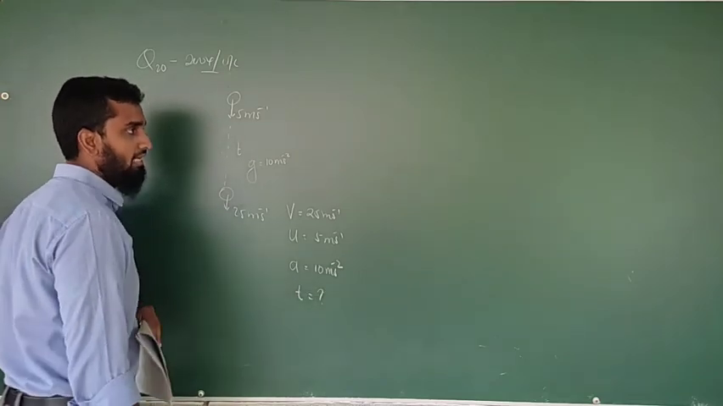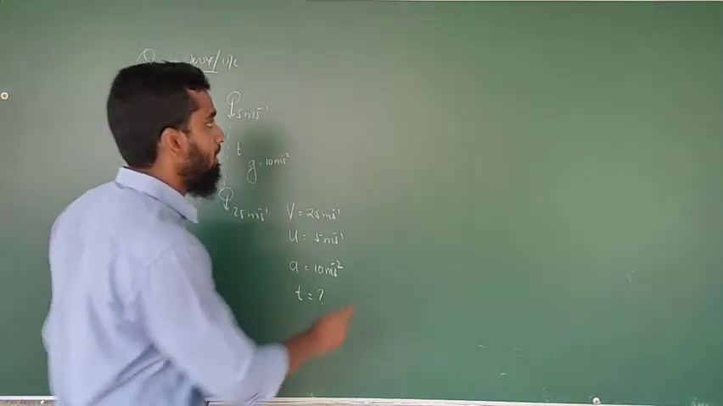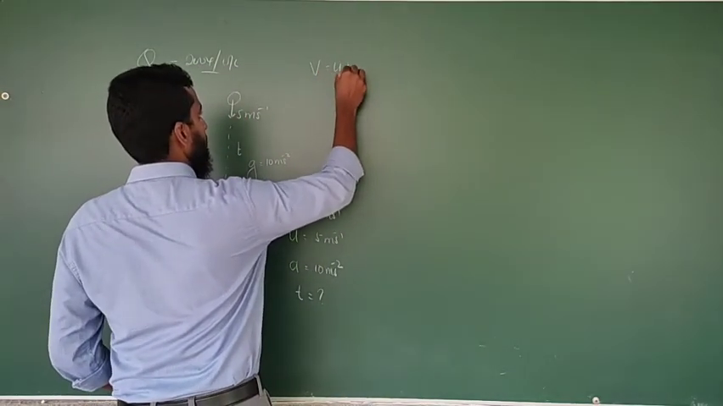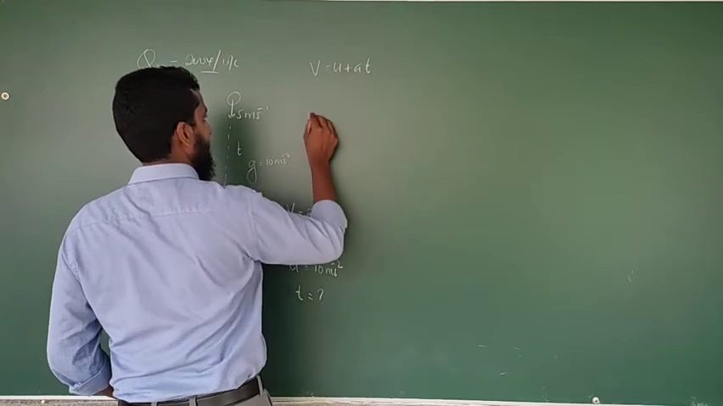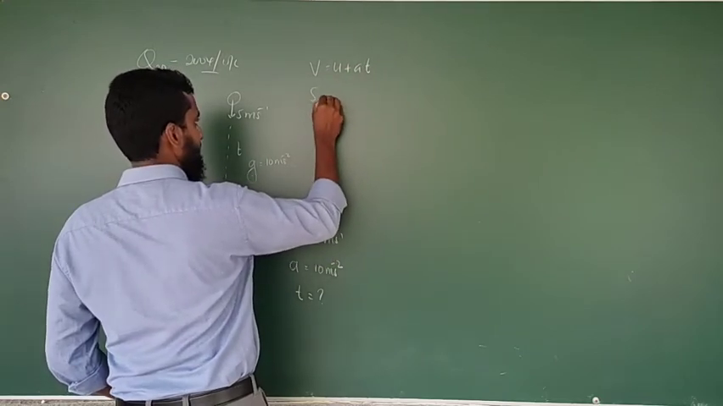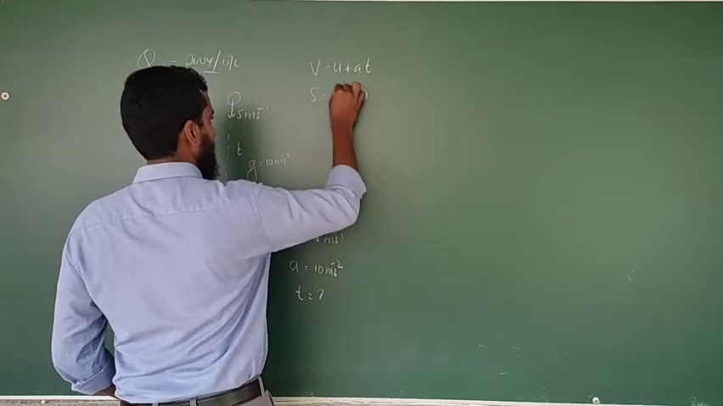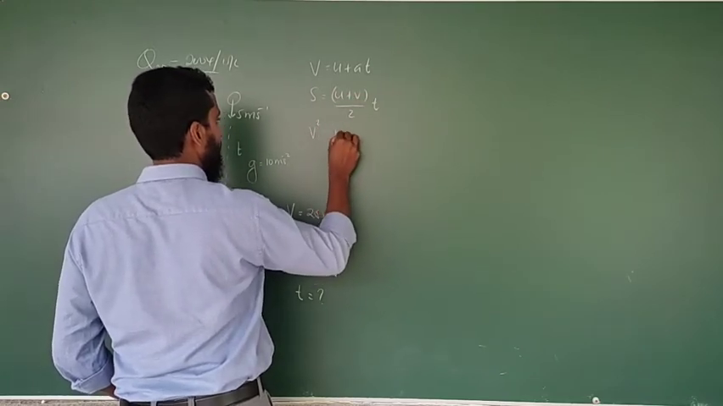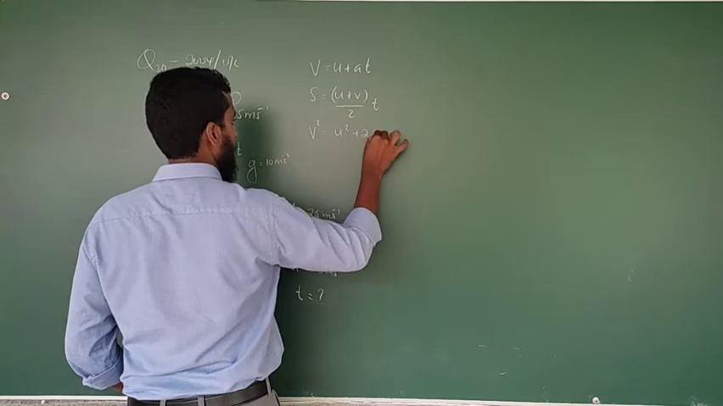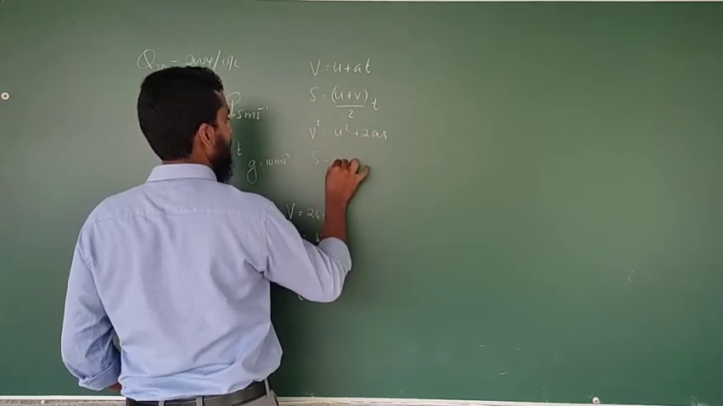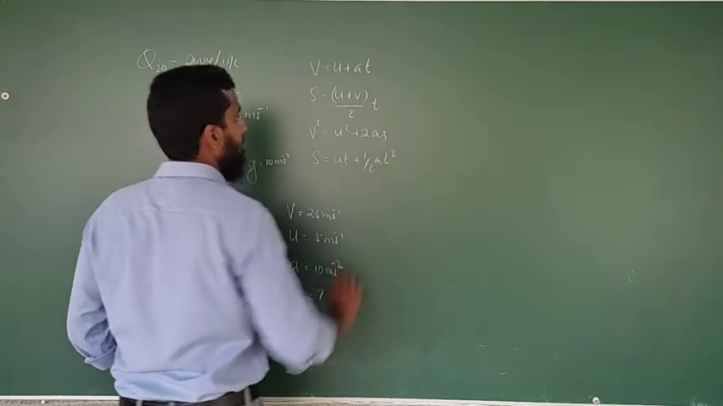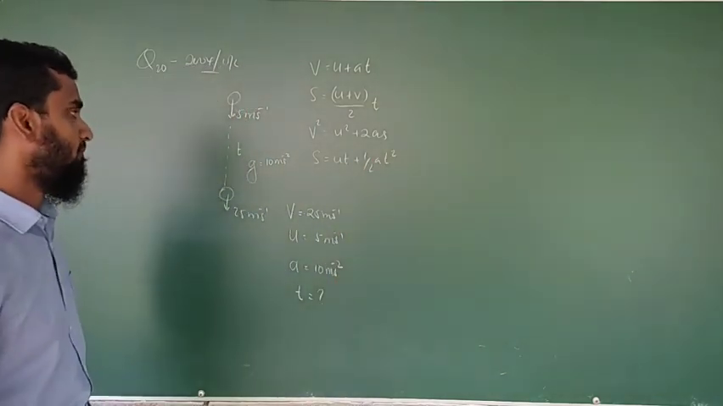Right, then you have to select, you have 4 equations for motion. Remember: v is equal to u plus at, s is equal to u plus v divided by 2 into t, v squared is equal to u squared plus 2as, s is equal to ut plus half at squared. These are the equations that you have.